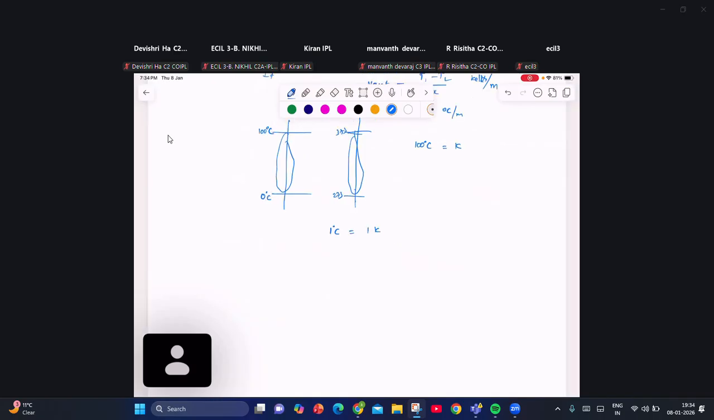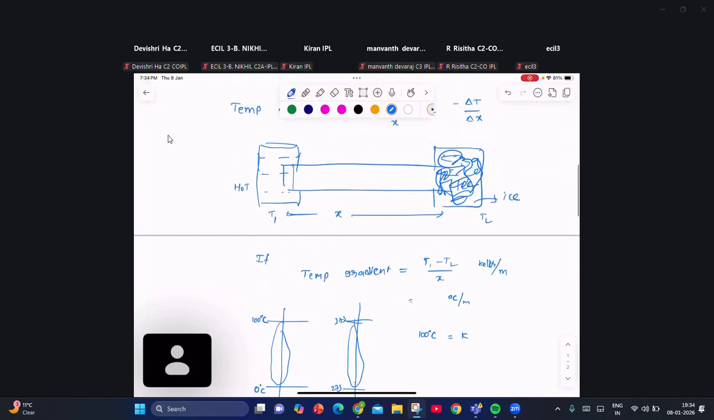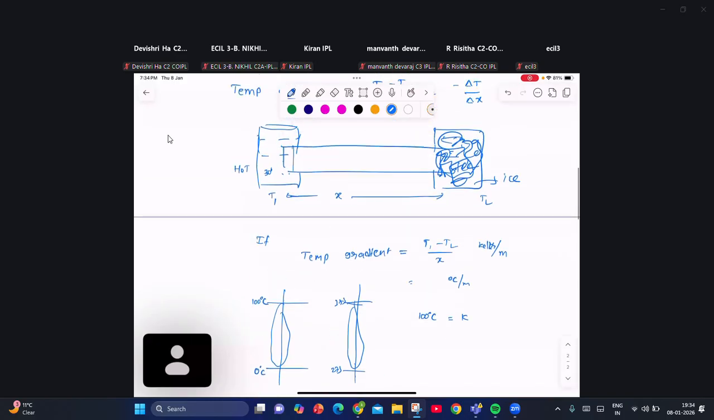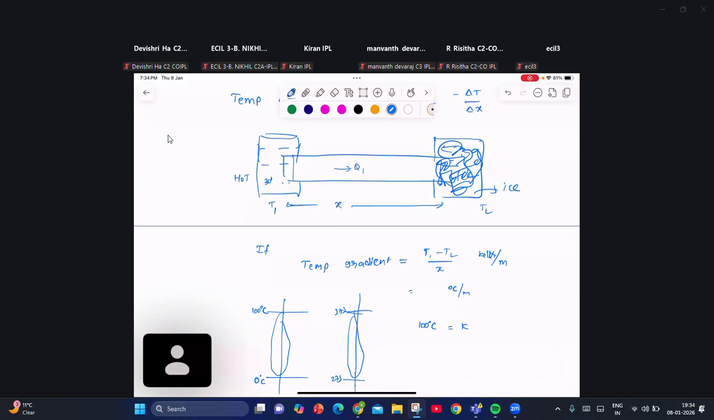Clear? So let us suppose the temperature difference here is very small, this is 30, this is 0. In such a situation, Q amount of heat energy will flow through the rod.